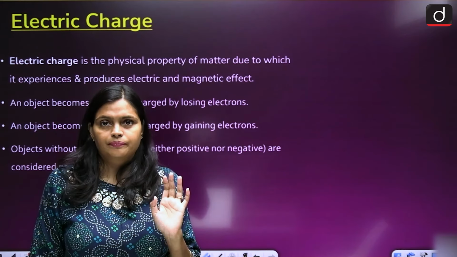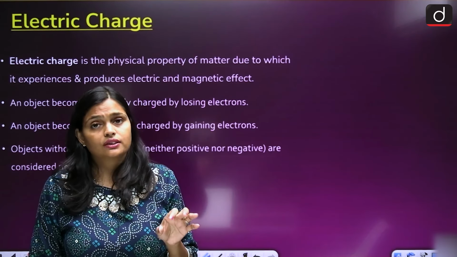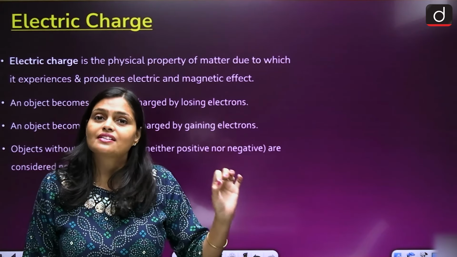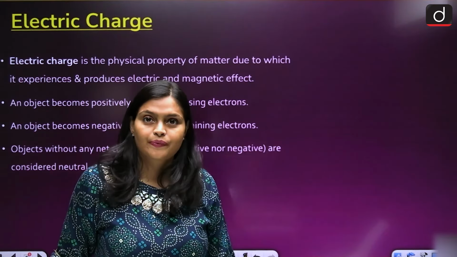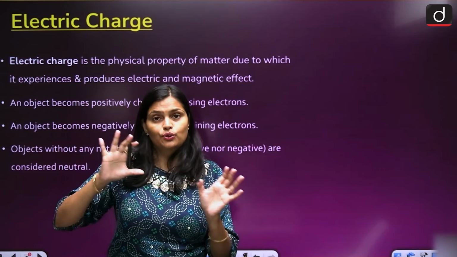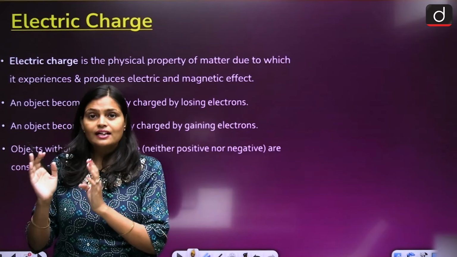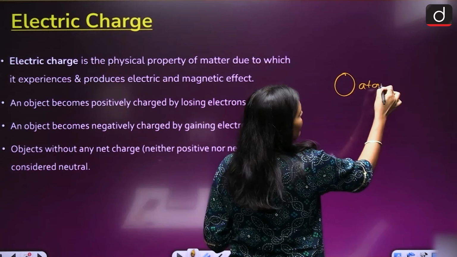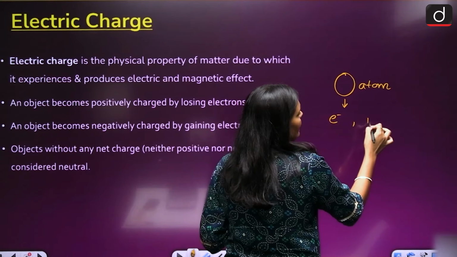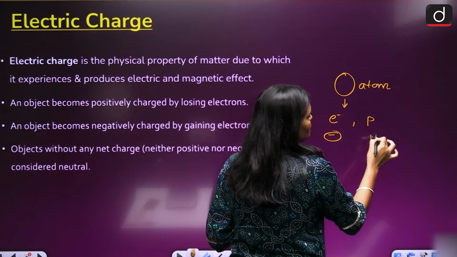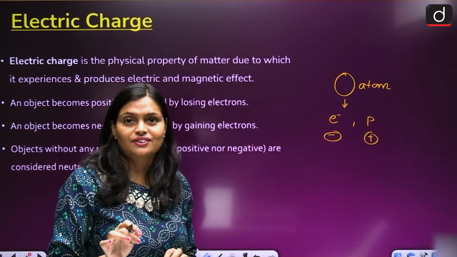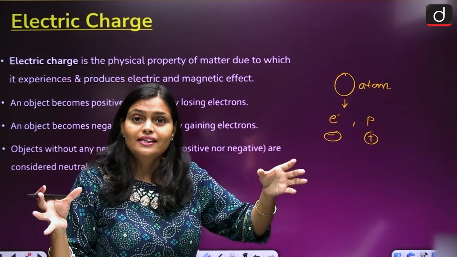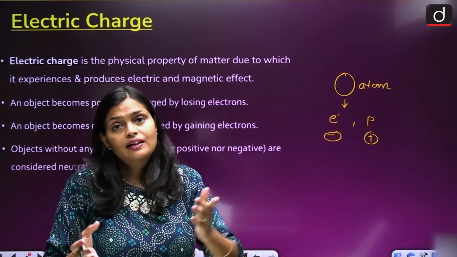Neutrons are neutral, having no positive, no negative charge. But what about proton and electron? They are positively as well as negatively charged particles, right? So now just try to get the concept first. Suppose I am talking about an atom. Atom has electrons and protons. Electrons are negatively charged and protons are positively charged, right?